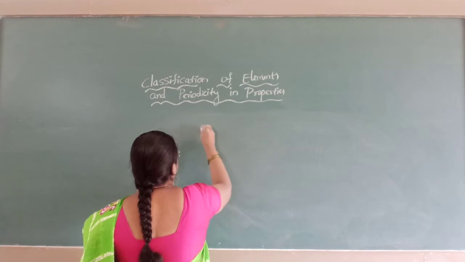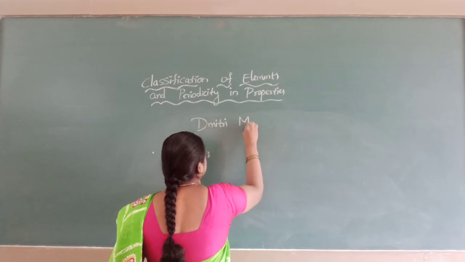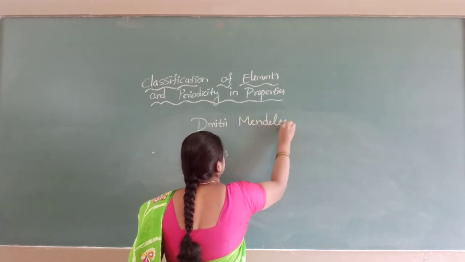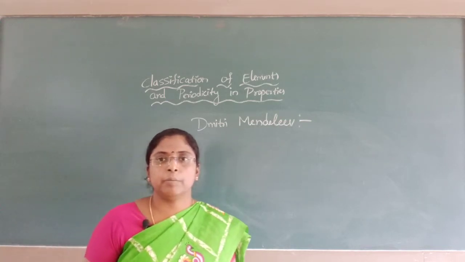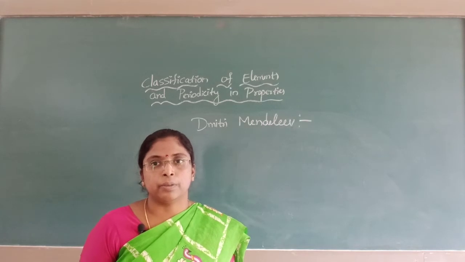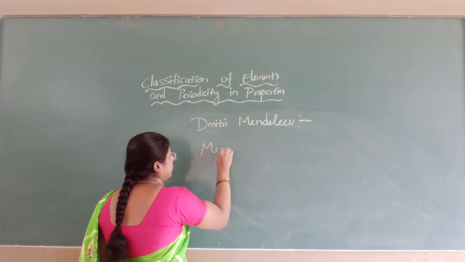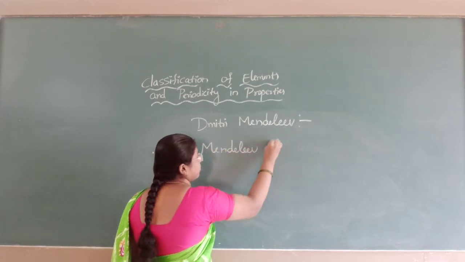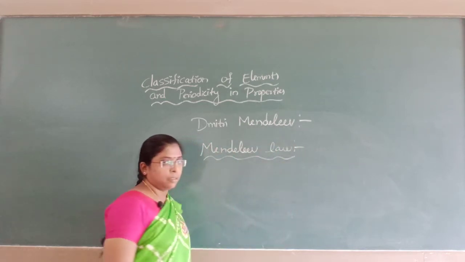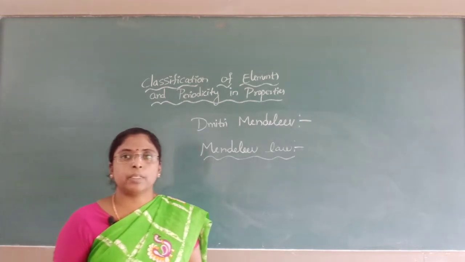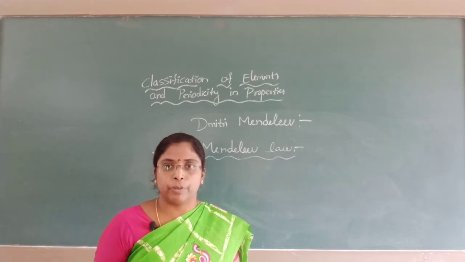Mendeleev's full name was Dmitri Mendeleev, and he was also known as Dmitri Ivanovich Mendeleev. He gave this law, Mendeleev's law. According to Mendeleev's law, the physical and chemical properties of elements are the periodic functions of their atomic weight.